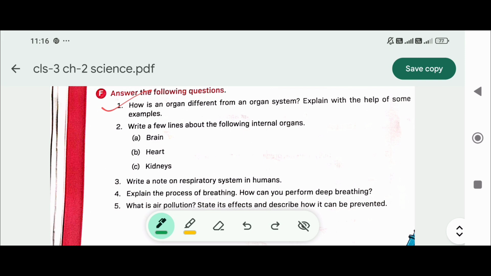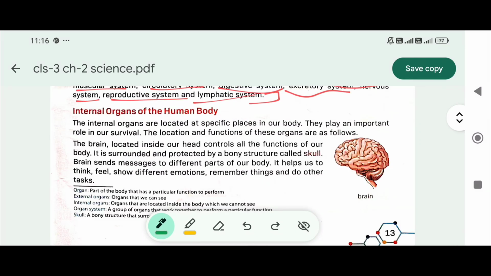Write a few lines about the following internal organs. Number 1 is the brain. The brain, located inside our head, controls all the functions of our body. It is surrounded and protected by a bony structure called the skull. The brain sends messages to different parts of our body. It helps us to think, feel, show different emotions, remember things, and do other tasks. This will be your answer number 2, part A.